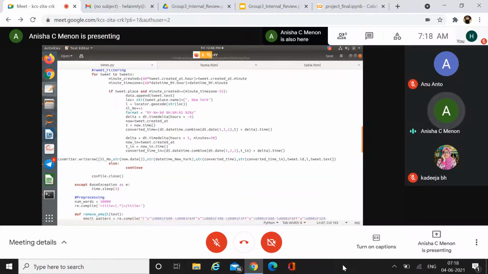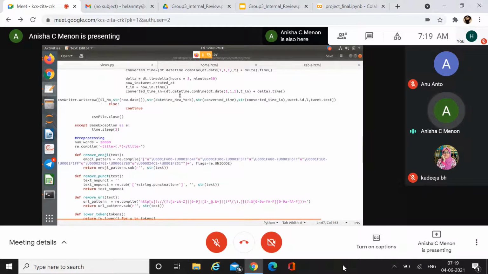After applying that, the next process is to store the data like the created-at time, the tweet location and the text into the CSV file. As I already said, the time zone in New York is different, so we apply a time zone conversion here. Since the time zone of New York is -4 from Greenwich Meridian, we apply that function here.